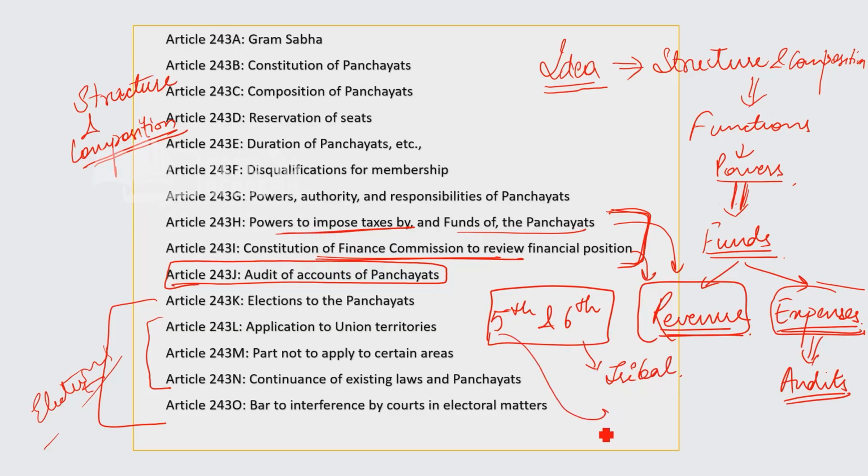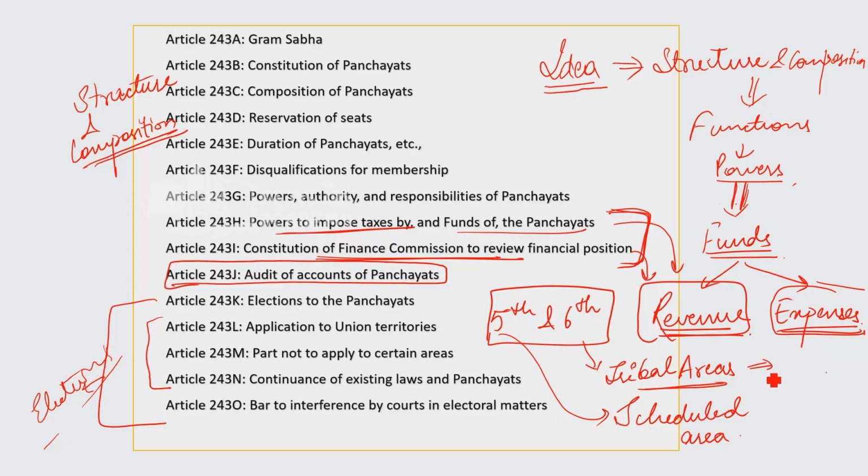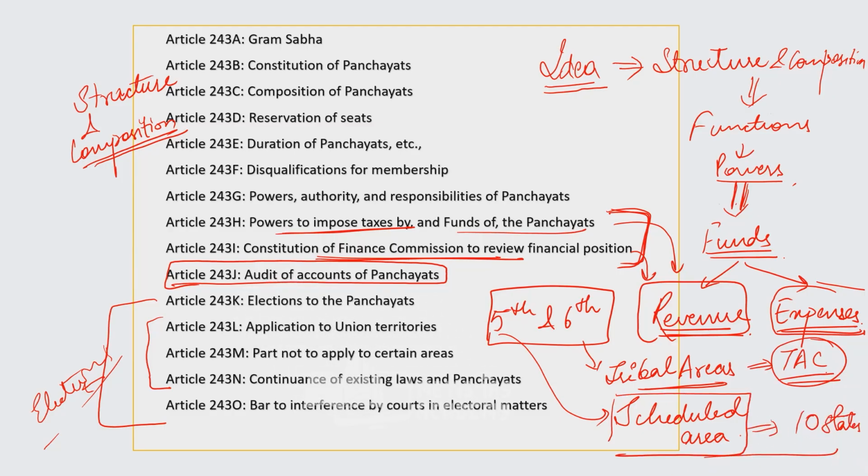Under the 5th Schedule you have scheduled areas, and in the 6th Schedule you have tribal areas. In tribal areas you have the tribal advisory council, which has much more autonomy, right? These are specifically in northeastern states. Scheduled areas are in 10 states, right? So you have already given some kind of protection to tribal areas.